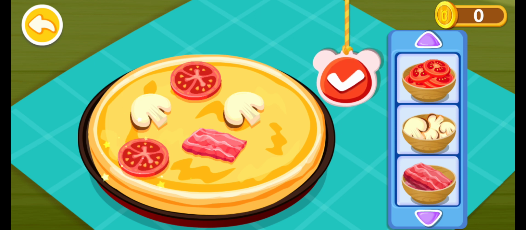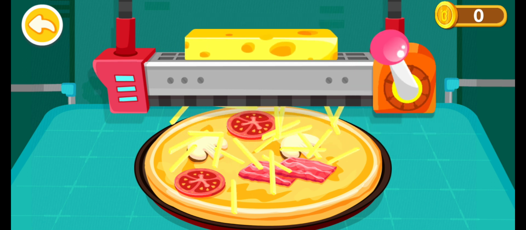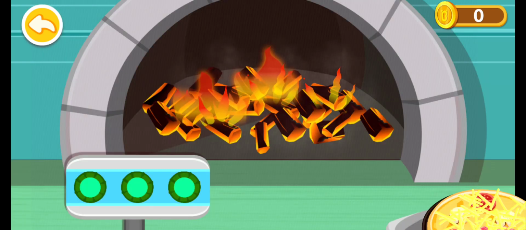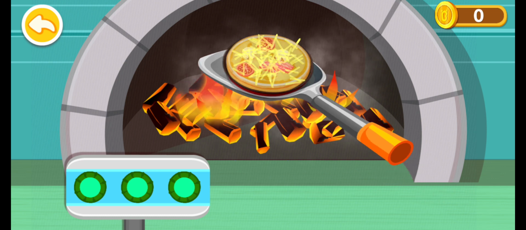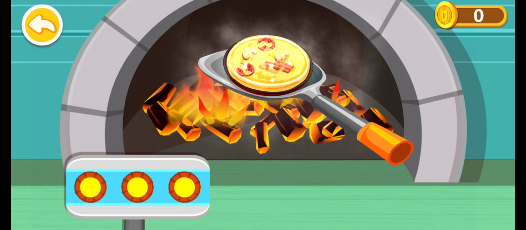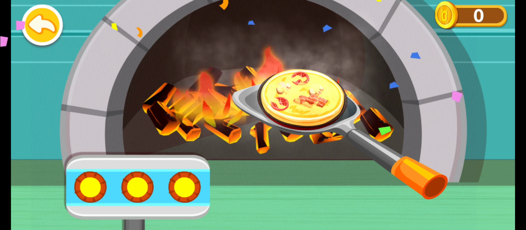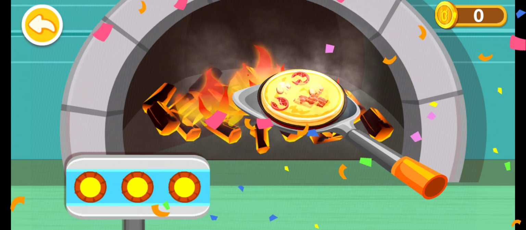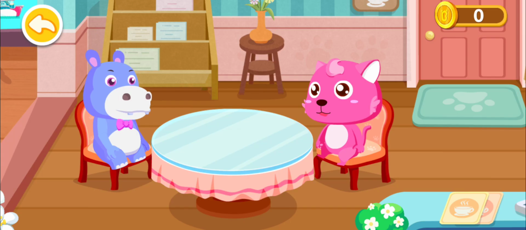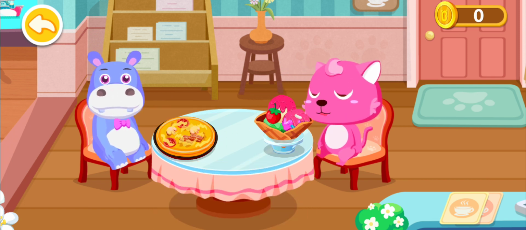With cheese, it'll taste even better. Put the pizza into the pizza oven and bake it. Wow, you've made a delicious pizza. Here's your order. Ice cream, pizza.